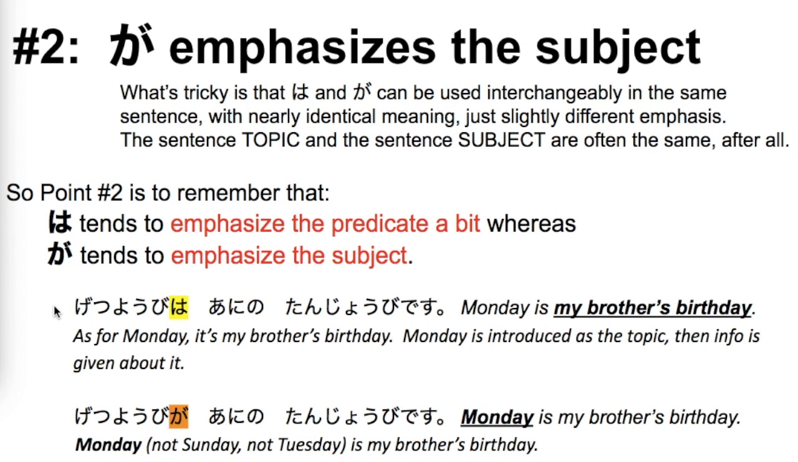We already looked at this sentence, but 月曜日は兄の誕生日です. Monday is my brother's birthday. If you use wa, it's like saying, as for Monday, well, what about it? It's my brother's birthday. Monday is introduced as the topic, and then information is given about it. If we take the exact same sentence, but instead of wa, we use ga, 月曜日が兄の誕生日です. Now you're really emphasizing the word 月曜日, Monday. It's like saying, Monday is my brother's birthday. Monday is, not Sunday. Monday is, not Tuesday or Wednesday.